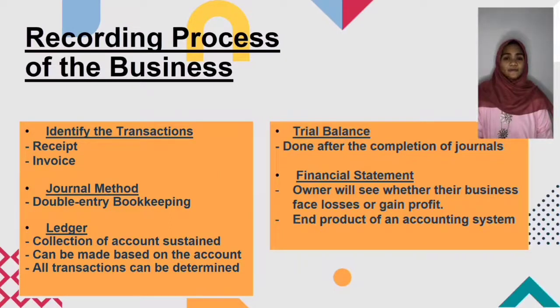The second step, the recording process of our business, is the journal method. We are using the journal method. A journal is a book recorded on paper or electronically, in which transactions are recorded. Journal entries show all the effects of our business transactions as expressed in debit and credit.